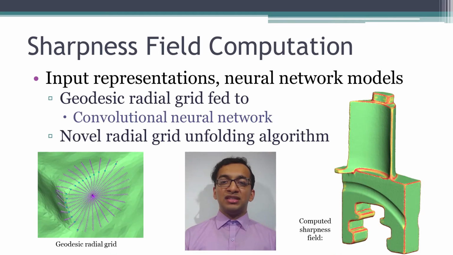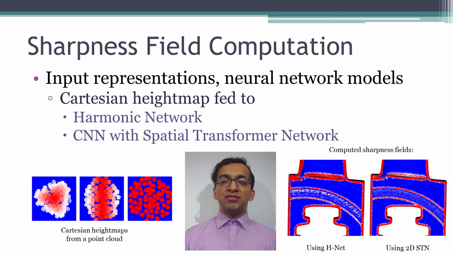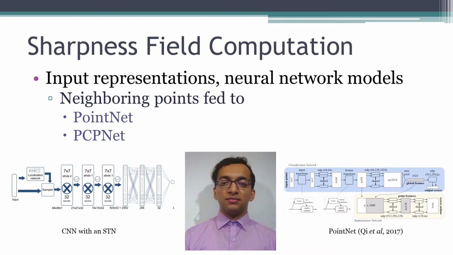My thesis covers different deep learning approaches to computing the sharpness field for a given point cloud. We start with convolutional neural networks and progressively discover more effective approaches using recently published neural network models such as harmonic networks, spatial transformer networks, and PointNet models.